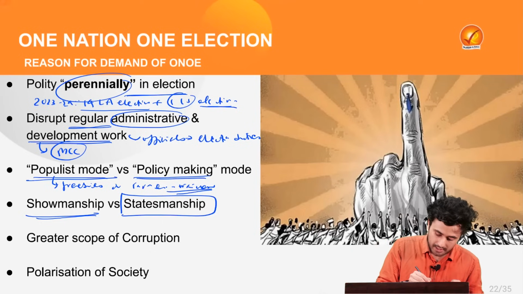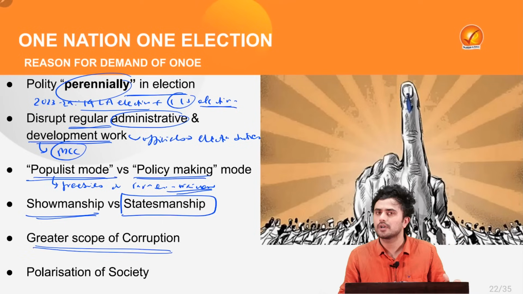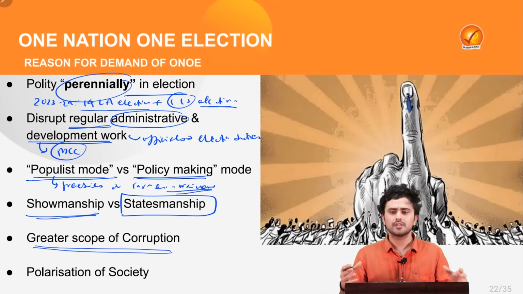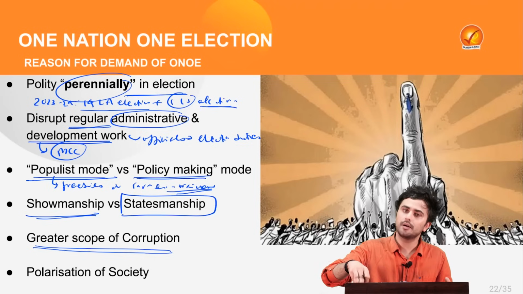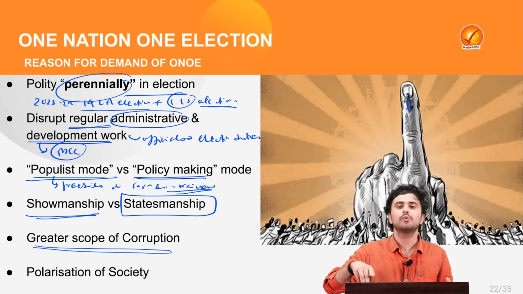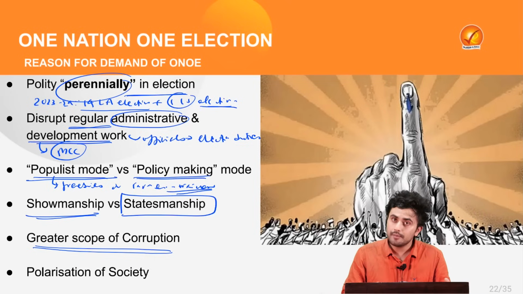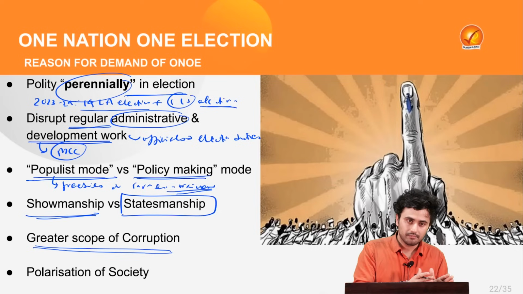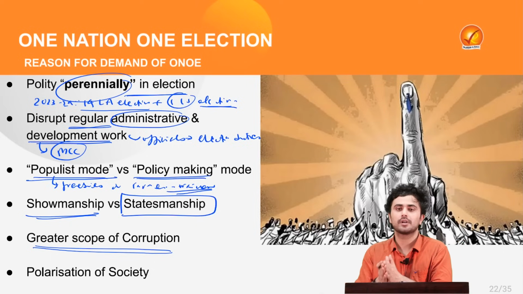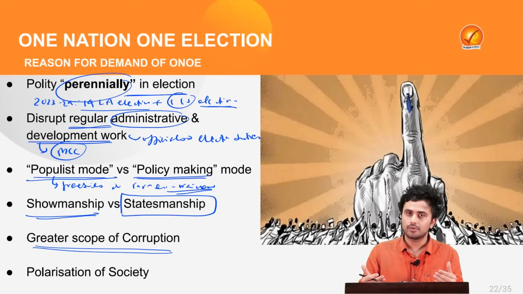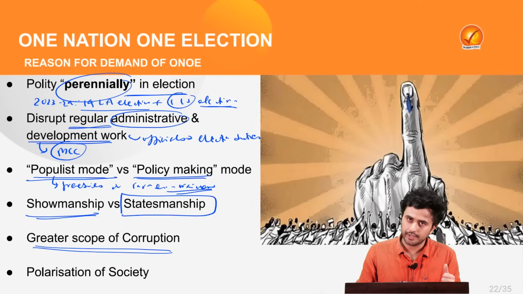At the same time, it leads to a greater scope of corruption because of the existence of a lot of lobbies such as trader lobbies or farmer lobbies, which know that if the election is coming, they can pressurize the government to accept their demands. At the same time, because of these elections taking place at regular intervals, it can lead to the inflow of black money into our country, which is unaccounted and unsolicited, ultimately leading to the issue of money laundering.